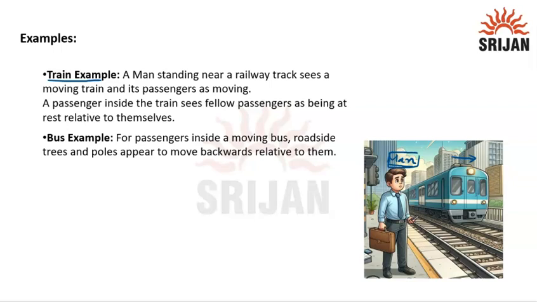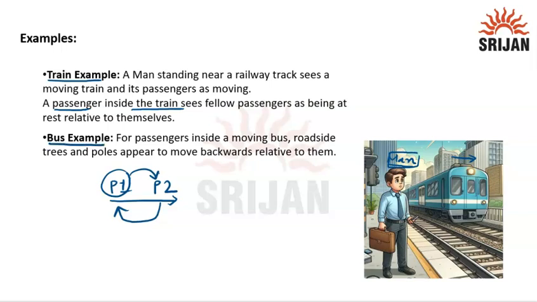Now we are going to talk about the passengers who are sitting inside the train. Like this is passenger 1 and this is passenger 2. As the train is moving, both feel motion. Because as the train moves, passenger 1 and passenger 2 are also moving according to this man. But according to passenger 1, passenger 2 is at rest, and according to passenger 2, passenger 1 is at rest. That's what we call relative motion. So according to passenger 1 and passenger 2, both are at rest relative to each other.